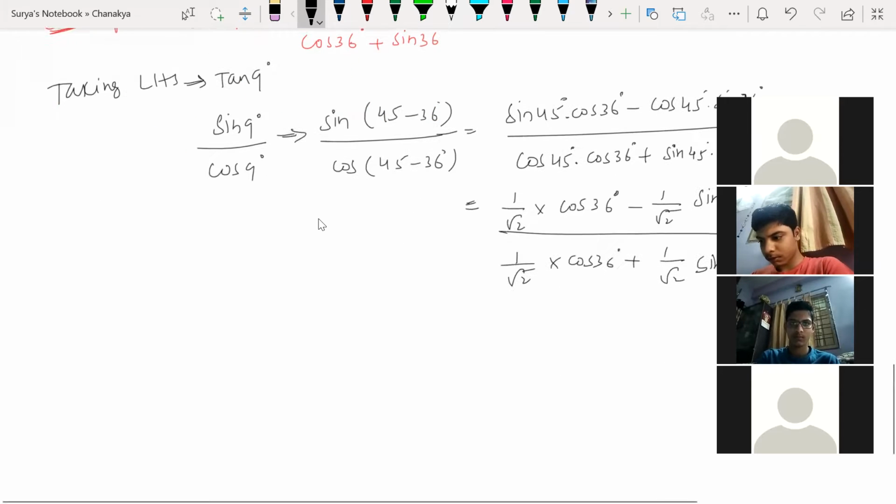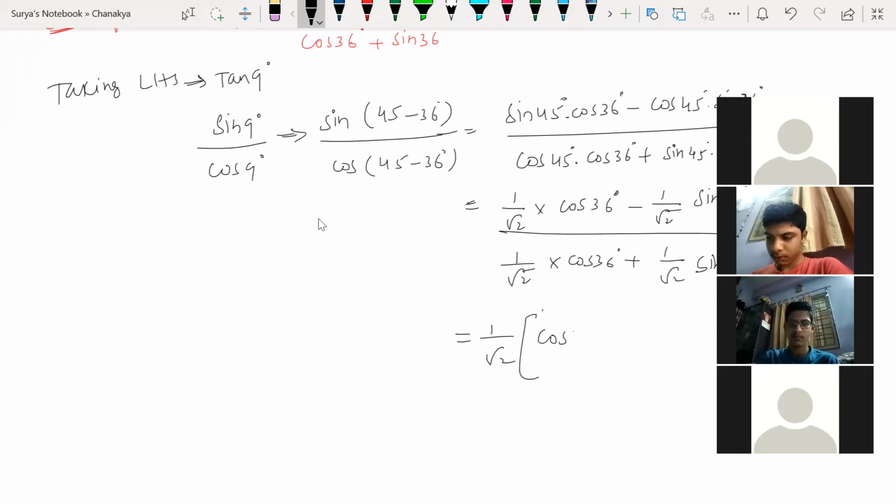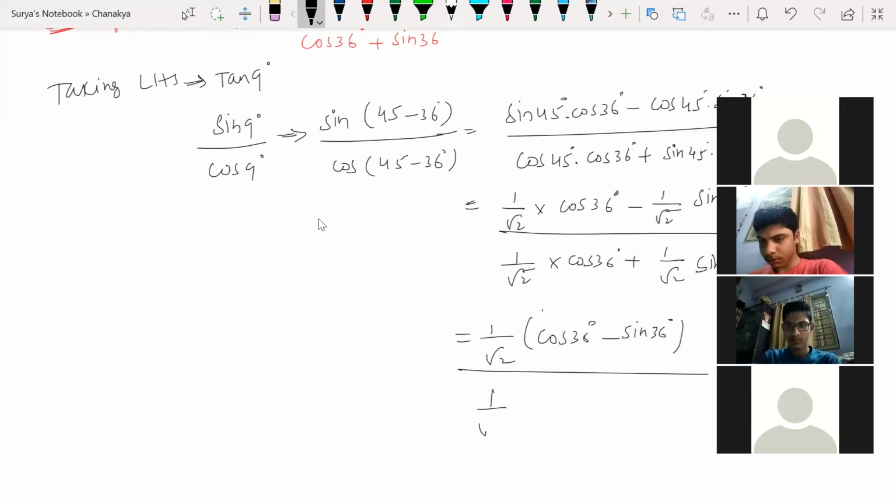So taking 1 by root 2 common outside, what I'm going to get in the numerator is cos 36 degrees minus sin 36 degrees. In the denominator also taking 1 by root 2 common, cos 36 degrees plus sin 36 degrees.